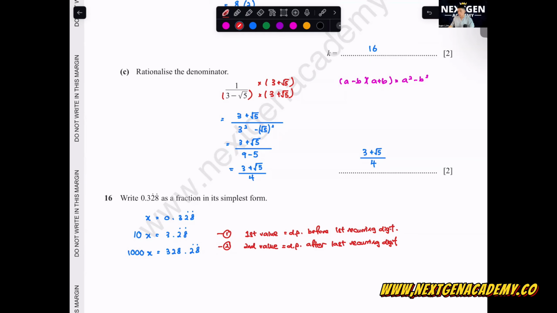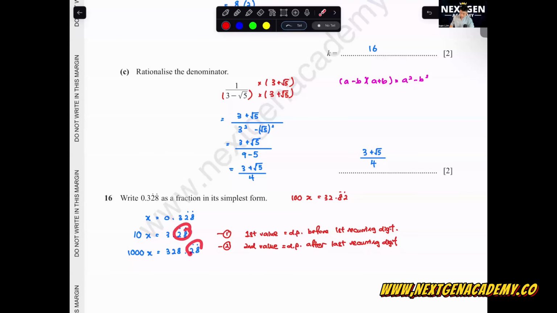100 minus 1000? If you take 100x, then what will you get? 32.82.